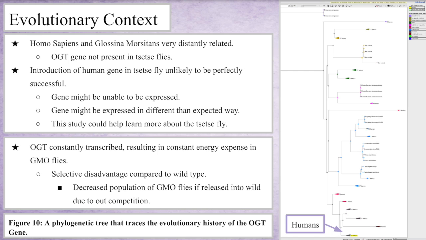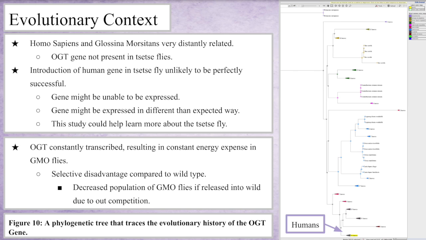Now looking at a phylogenetic tree that traces the evolutionary history of the OGT gene, we can tell that this is a gene expressed in Homo sapiens, which are humans, and not in Glossina morsitans, which are the tsetse flies. This could be a problem, because these two organisms are not closely related.